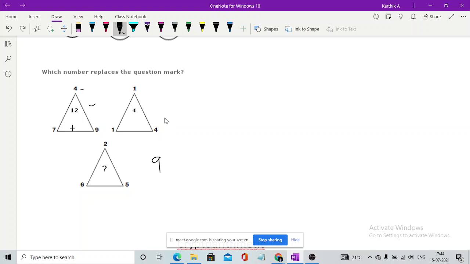What is 4 plus 1? 5. 5 minus 1 would again be 4. So this also works. Do the same thing here. 6 plus 5 is 11, 11 minus 2 would be 9. This is how you solve it. I think everyone got the thing.